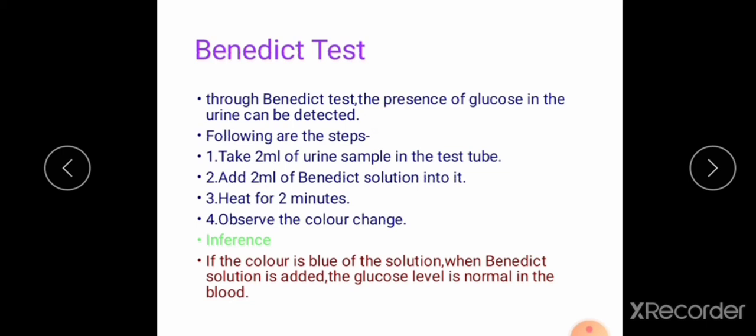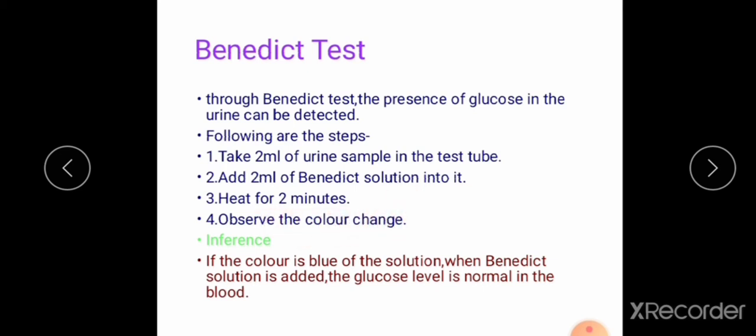Now we can see the procedure of the Benedict test. Take 2 ml of urine sample in the test tube. First we have to take 2 ml of urine sample in the test tube. Add 2 ml of Benedict solution into it. Normally Benedict solution is blue in color. Heat for 2 minutes. Observe the color change.